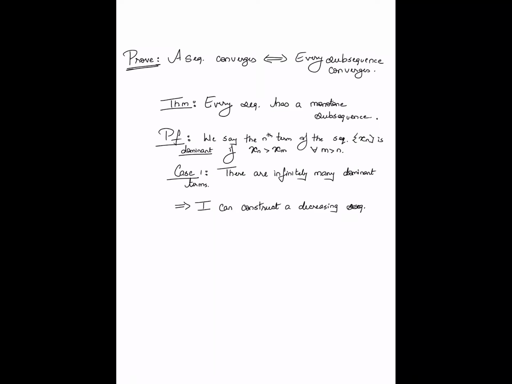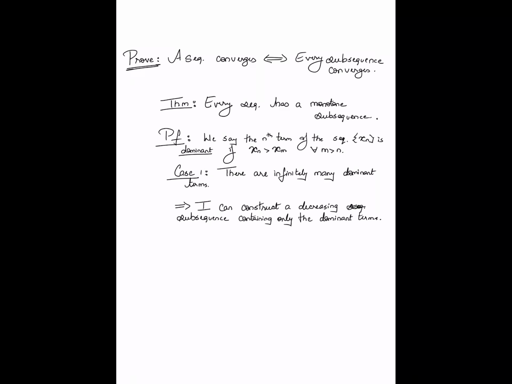Let's say a subsequence containing only the dominant terms. After all, if there are infinitely many dominant terms, I can construct a subsequence which contains precisely those dominant terms. And it's not hard for you to convince yourself that this sequence, which is made up of dominant terms, has to be decreasing.